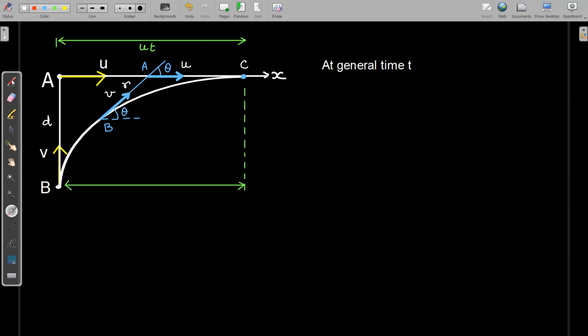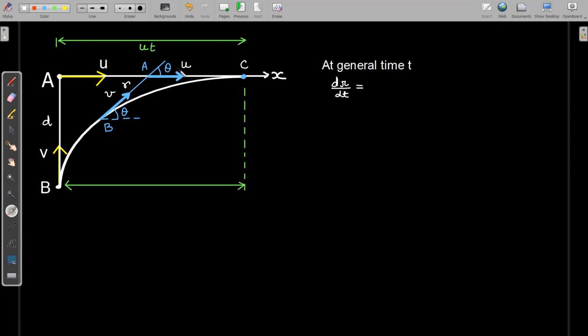Now, what is the rate of change of this separation? What is dr by dt? Rate of change of this separation. You can see that if this line joining the particles AB is making an angle theta with the direction of motion of particle A, that is with the x-axis, then this particular length r is increasing at a rate of u cos theta.